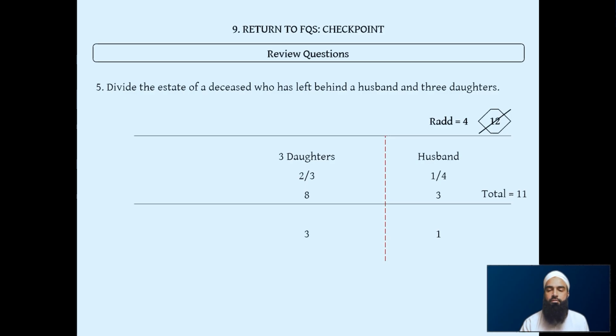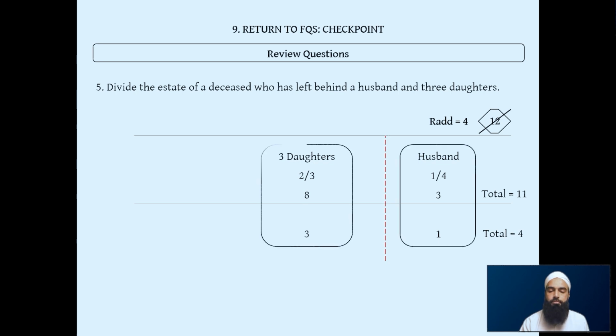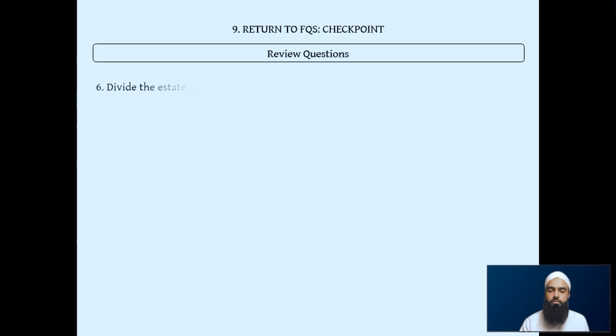So then now they will divide that 3 shares amongst 3 daughters, so therefore they'll get 1 each. So we see, add it up, 3 plus 1 equals 4, just to make sure that we've got it right. And that's our rad mas'ala there. The divisor is made out of 4 as well. So we know we got it right. Next question.